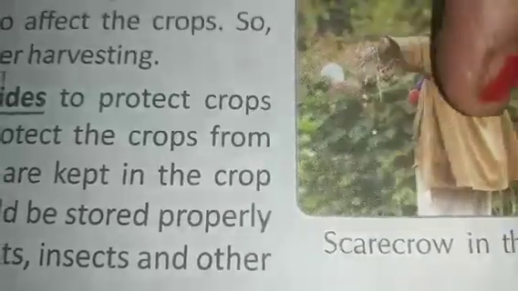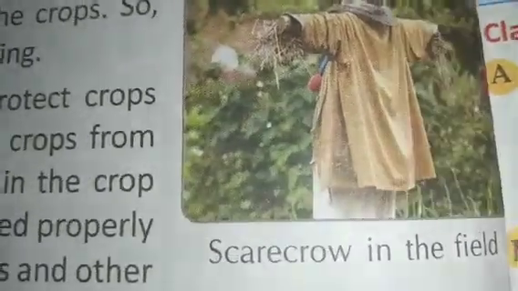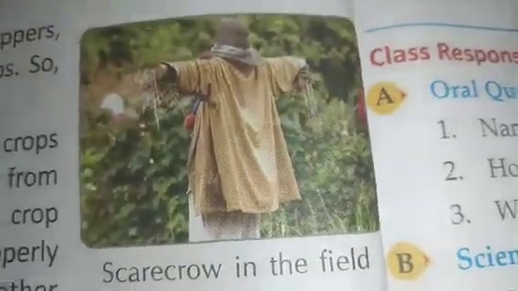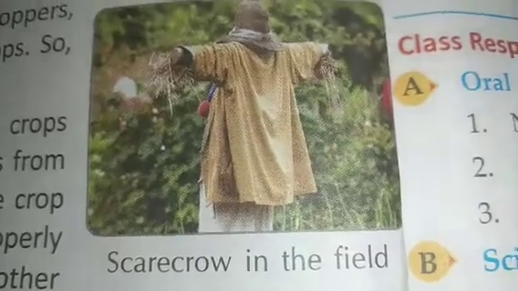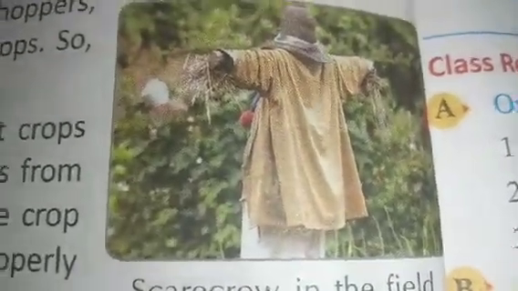This is called the scarecrow in the field, and it keeps away birds especially. Many birds at a time will come and spoil the crops, children. To avoid that, this is done. This is done for the protection of the crops and the storage of the grains.